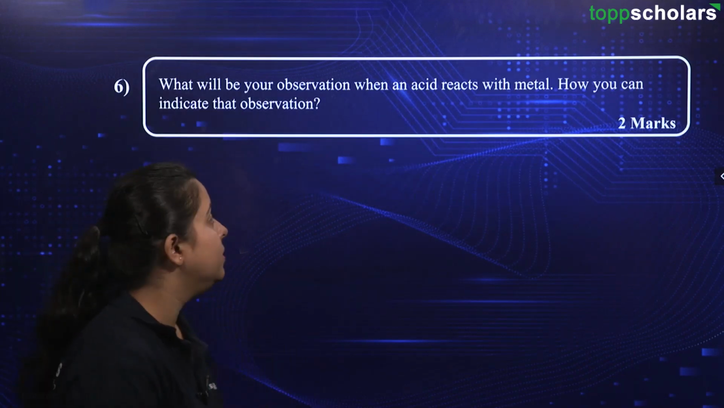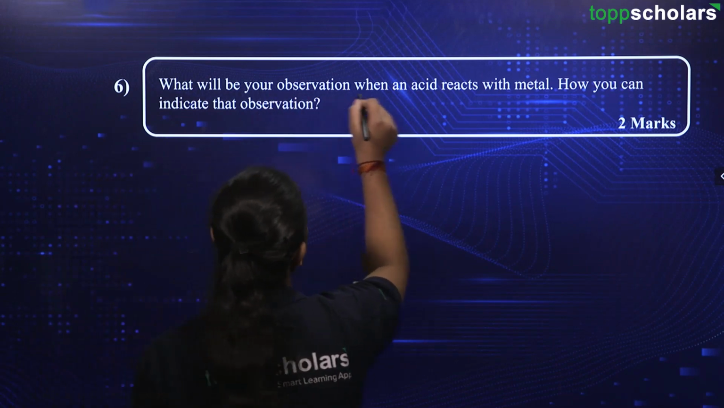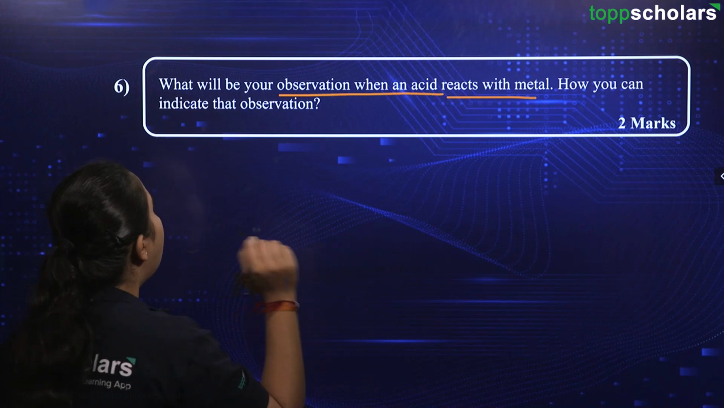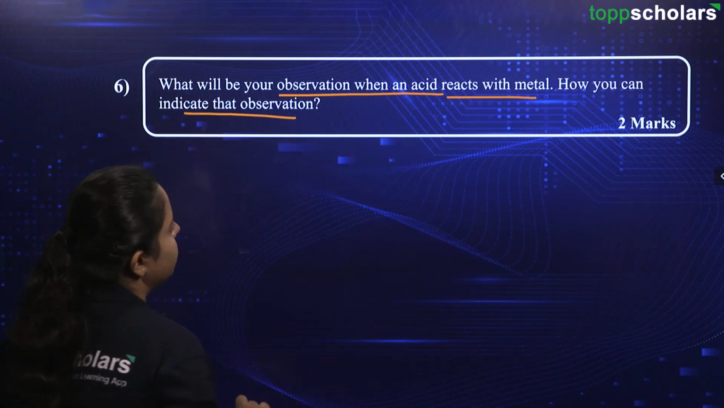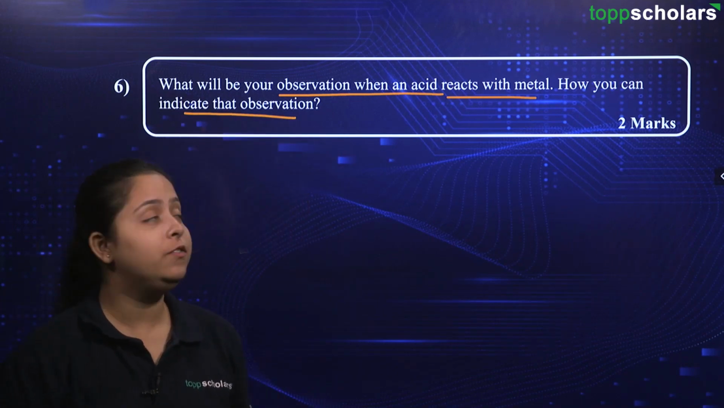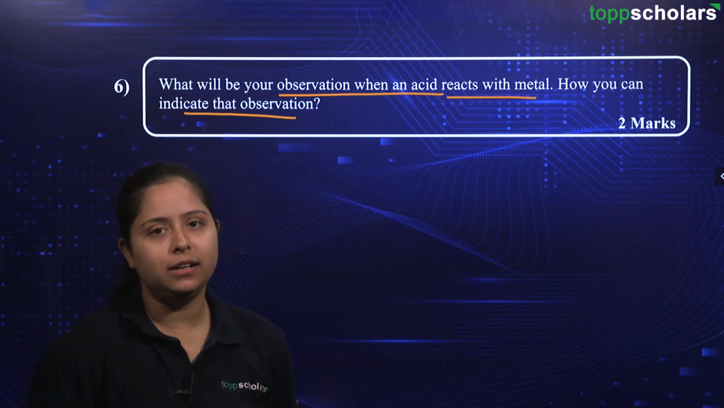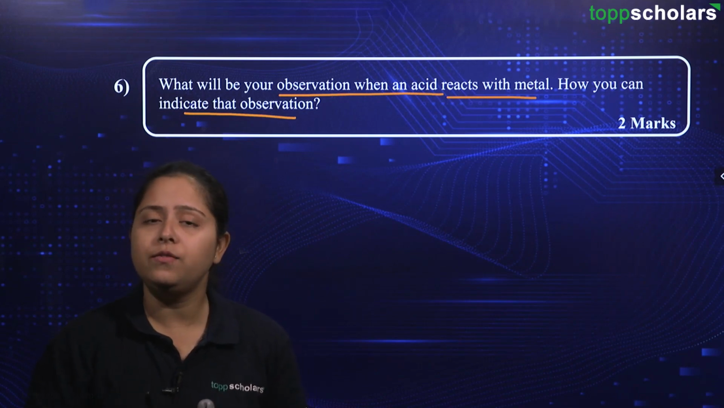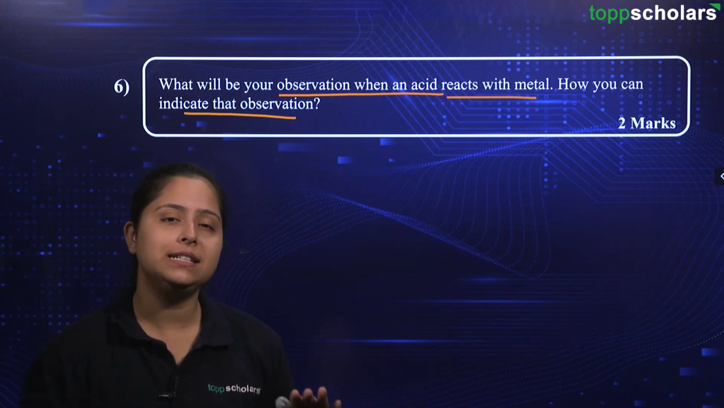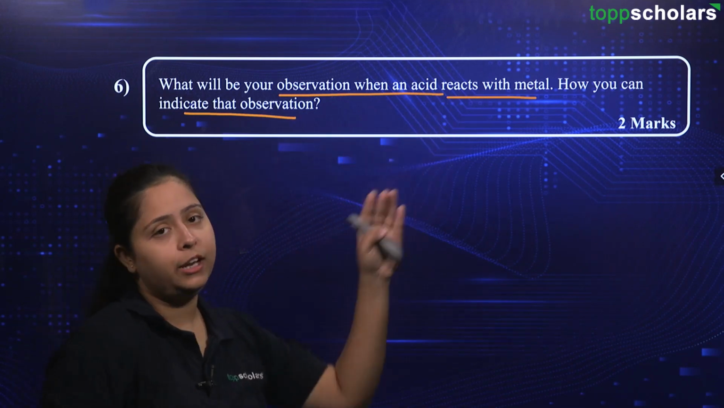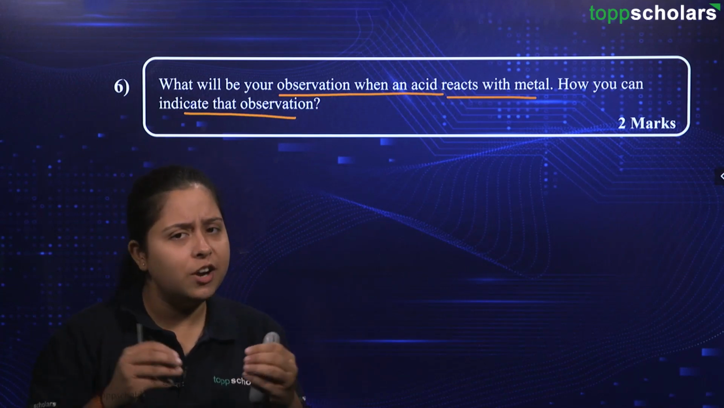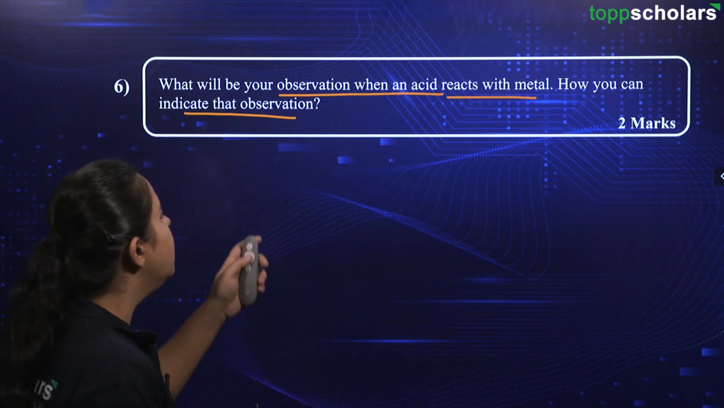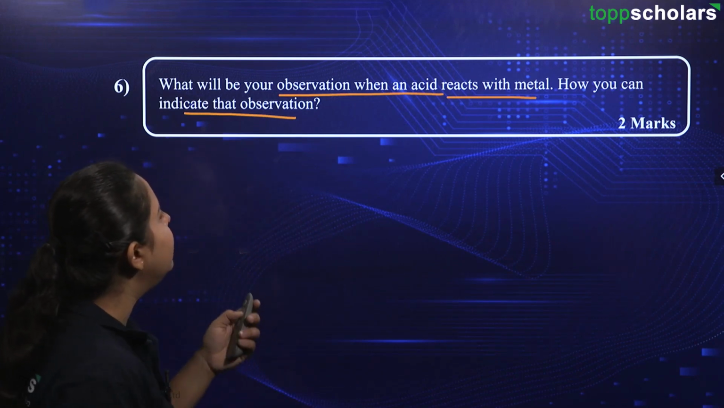Here is the question. The question says, what will be your observation when an acid reacts with metal? Alright, how you can indicate that observation? So, here we are talking about the reaction wherein acid is reacting with metal. Okay, try to remember these general types of reactions, friends, in which you are being told that a salt and acid is reacted or an acid is reacting with metal. So, what is the product? General name would also help in your actual examination. Alright, here we are asked how you can indicate that observation.